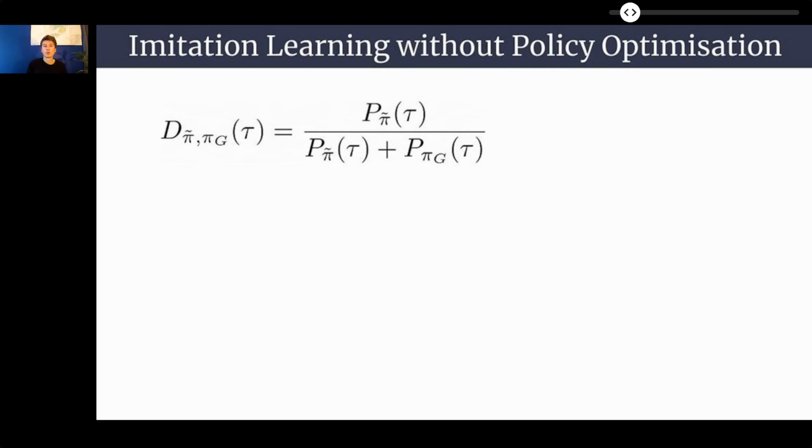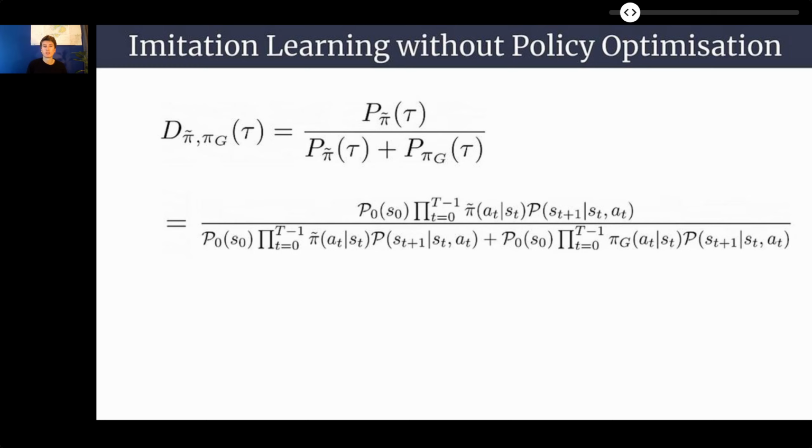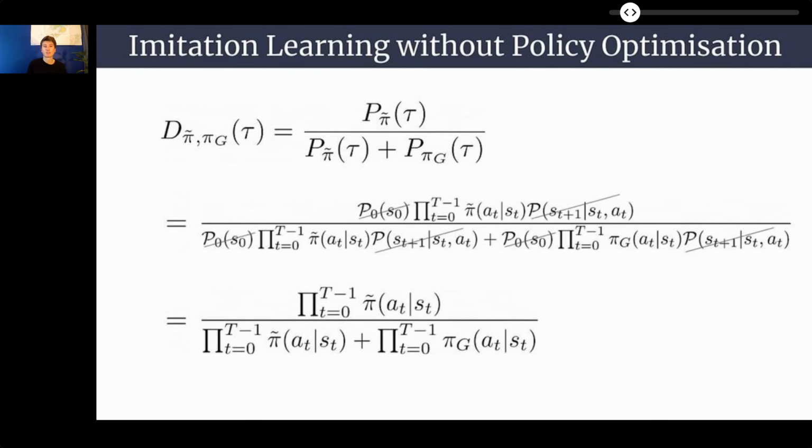For imitation learning, we deal with trajectories tau and their probabilities under the different policies. We can make the probabilities explicit and write them as the probability of starting in the initial state, the probability of taking the sequence of actions that we took, given the states we were in and the policy we were using, and the probability of transitioning to these next states.